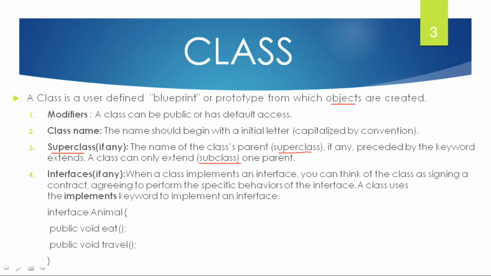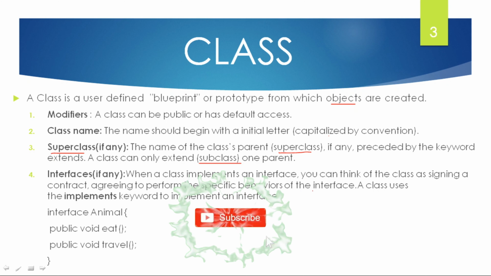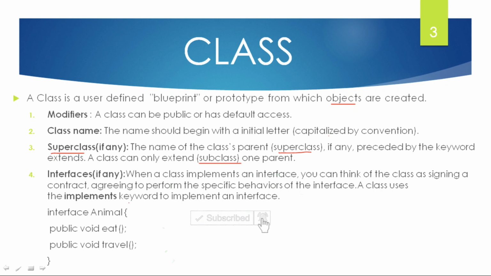And next one is the interfaces. When a class implements an interface, you can think of the class as signing a contract or agreeing to perform the specific behavior of the interface. A class uses the implements keyword to implement an interface. So here an interface is nothing but signing an agreement to perform only specific behaviors. For example, what will the animal do? The animal will eat, and it will travel from one place to another place. So it has only specific behaviors: to eat and to travel.